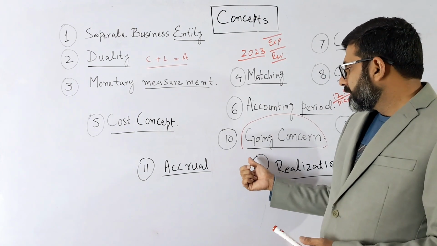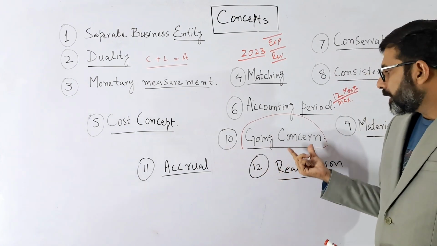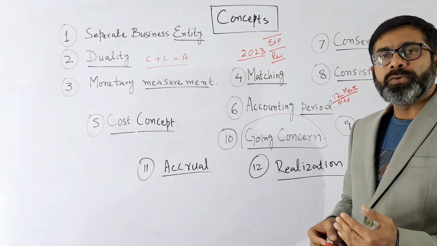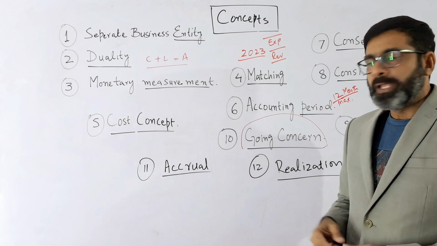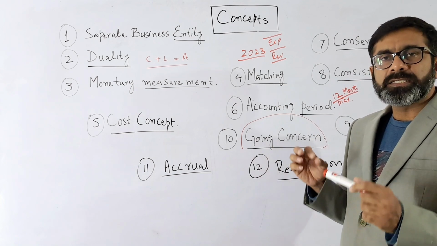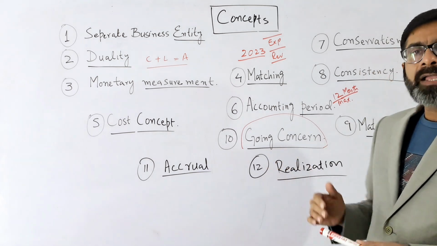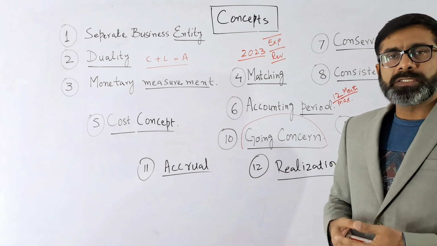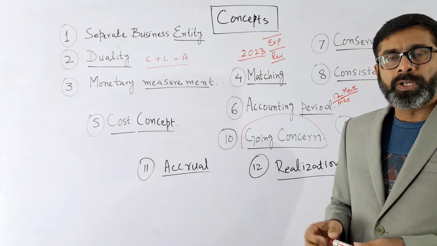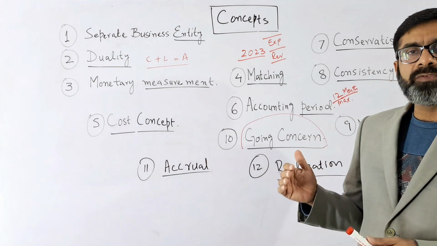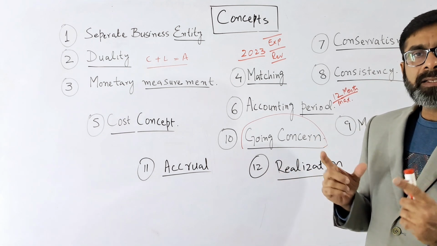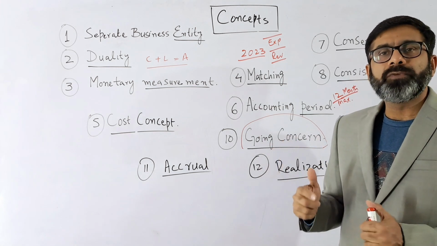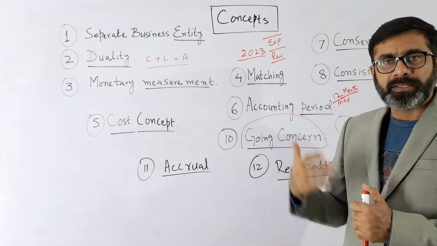The next thing we are discussing is the concept of going concern. What does going concern mean? That this business will continue for at least one more year. Why is this concept needed? Why is this important? Because if the business is applying for a loan to the bank for, let's say, 5 years, and the bank is not sure that this business will continue for the next 5 years, they will not approve the loan. The bank should be sure that the business will continue for at least the next 5 years to give back the loan.